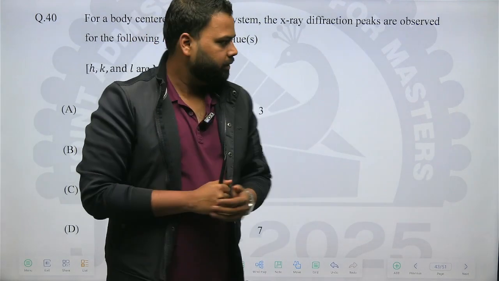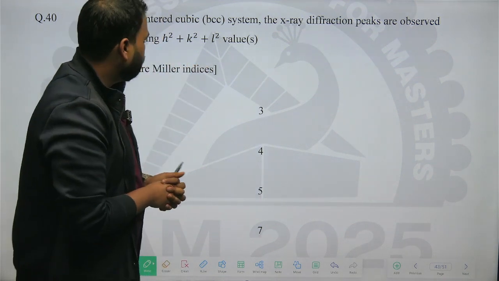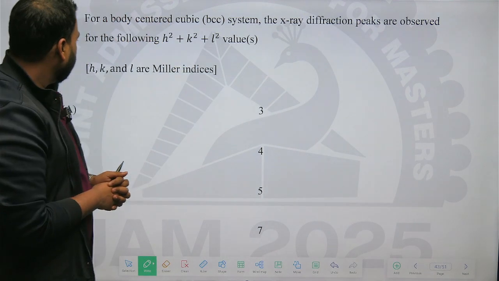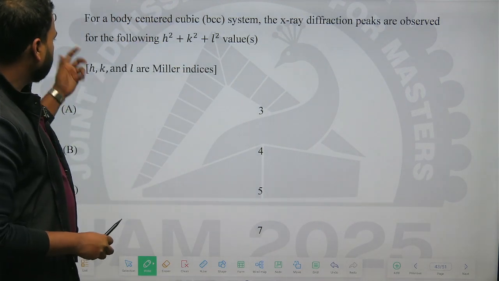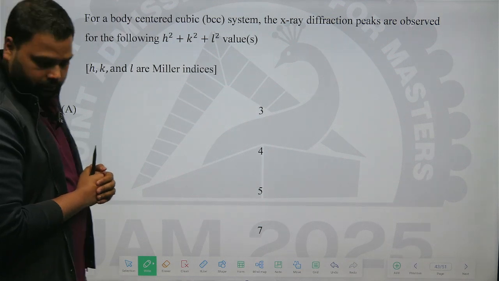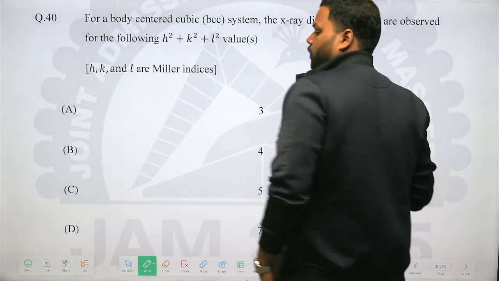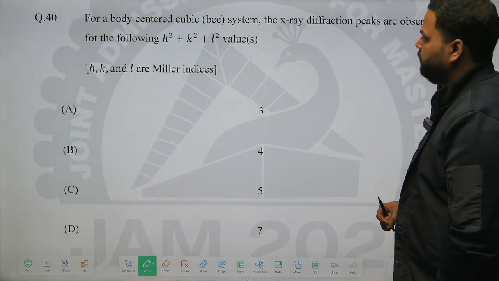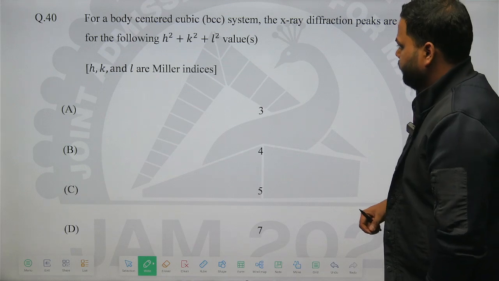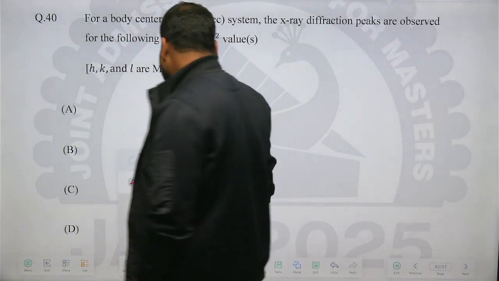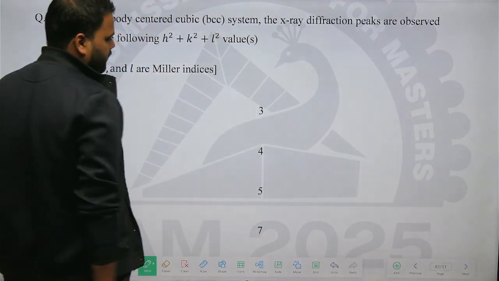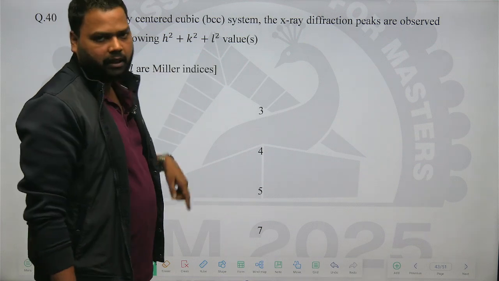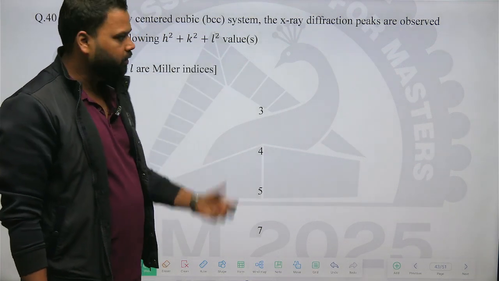So here we are here to discuss the question from the JAM 2025 examination. This is a question from the multiple select MSQ, question number 40, and the question is: for a body centered cubic (BCC) system, the X-ray diffraction peaks are observed for the following values. देखो क्वेश्चन सीधा सा है कि कौन सी ऐसी वैल्यूज है जिनके लिए ये कंडीशन सेटिस्फाई हो और वहां पर बीसीसी पर हमें क्या मिले, ऑब्जर्व्ड पीक हो, राइट, पीक ऑब्जर्व हो.